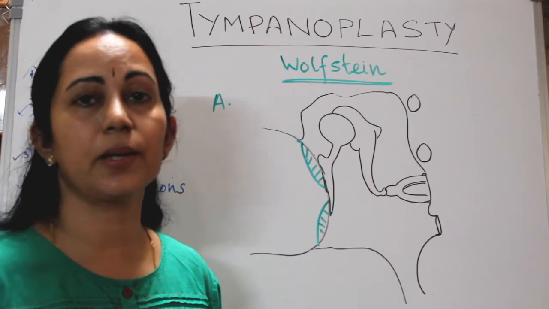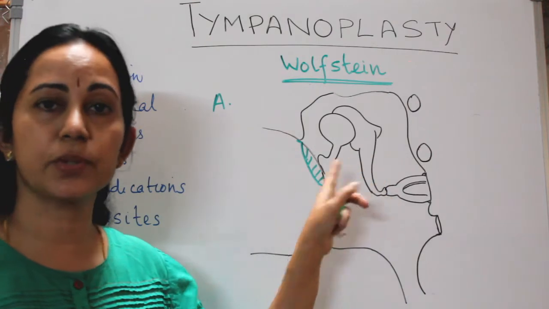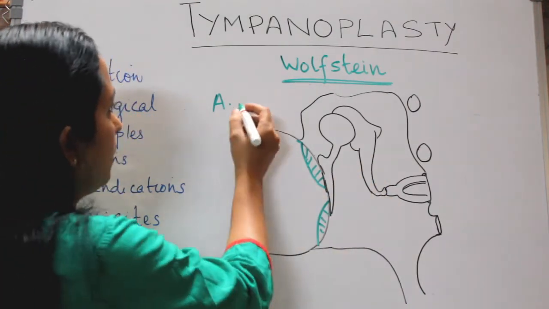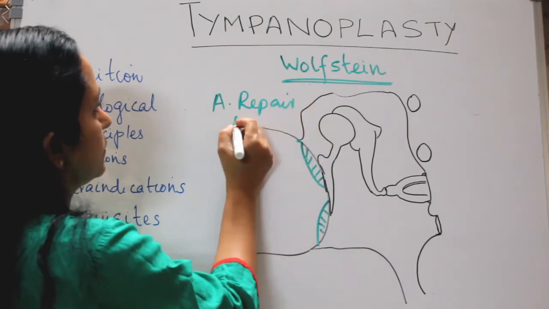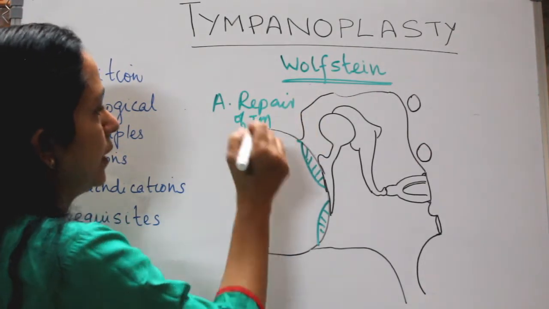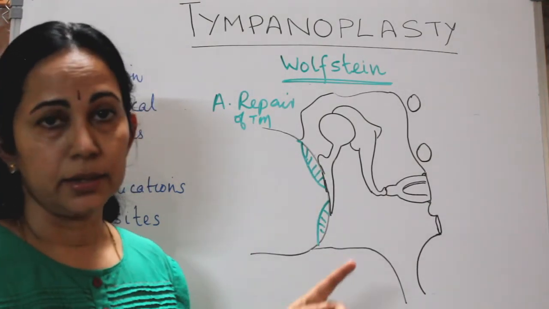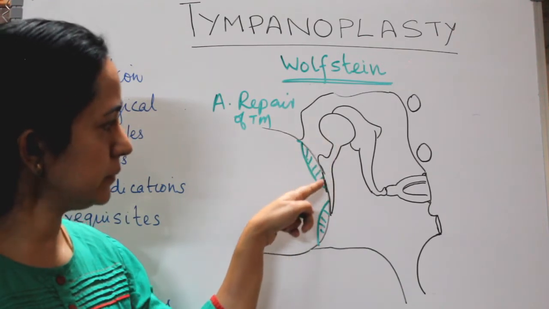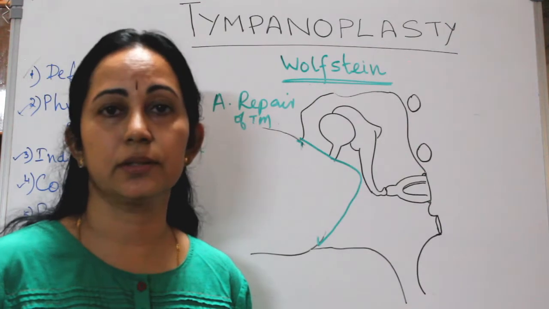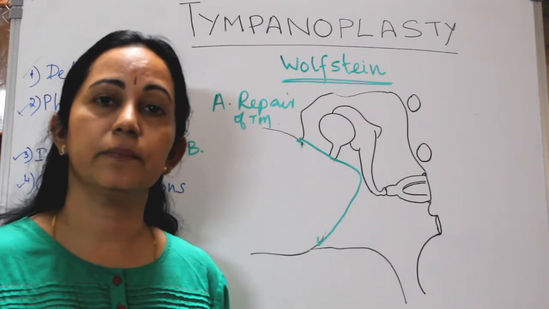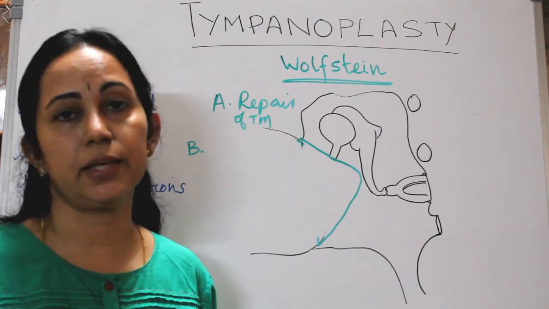Okay, type 1 tympanoplasty is repair of tympanic membrane, and also along with that inspection of the middle ear. So type A is repair of TM perforation. And in type B, there is defect in the handle of malleus. Type B, there is ossicular defect. According to Wullstein, there is defect or erosion in the handle of malleus.